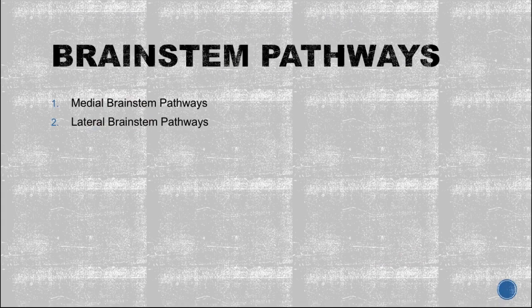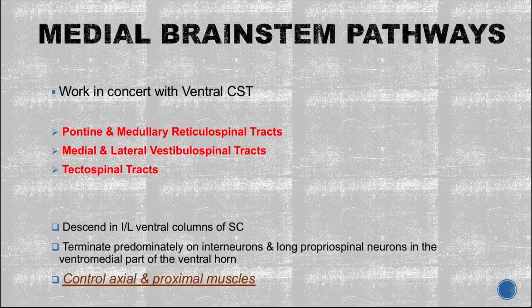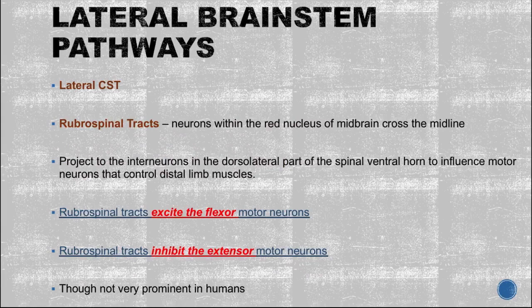Okay. Now, coming to the brainstem pathway, medial and lateral. Among the medial, reticulospinal, vestibulospinal and tectospinal, right, and they control the axial and proximal muscle that we have covered. The lateral one, there is the lateral corticospinal tract, and among the lateral brainstem pathway there was the rubrospinal tract, right, and the rubrospinal tract excites the flexor motor neuron and inhibits the extensor motor neuron. This is the point to be remembered. Rubrospinal tracts excite the flexor motor neuron and inhibit the extensor motor neuron.